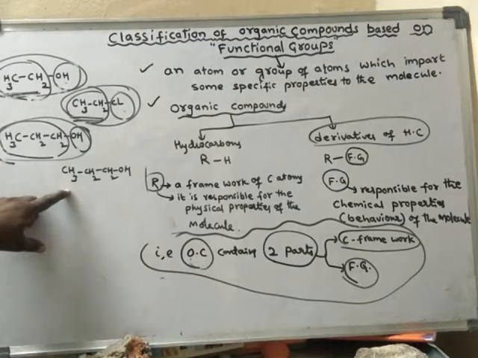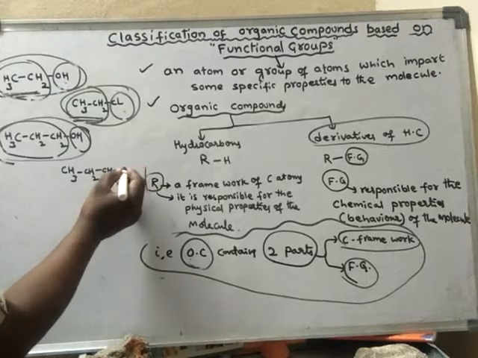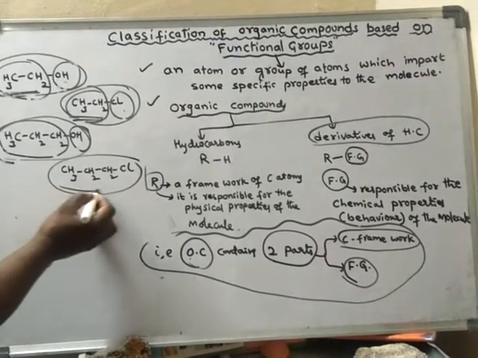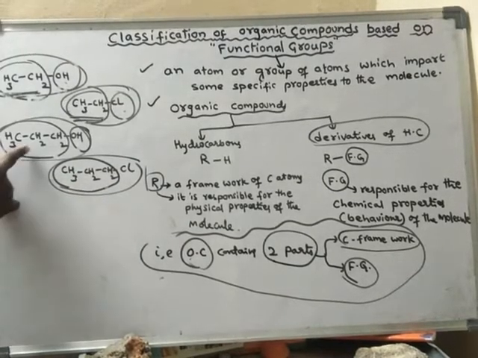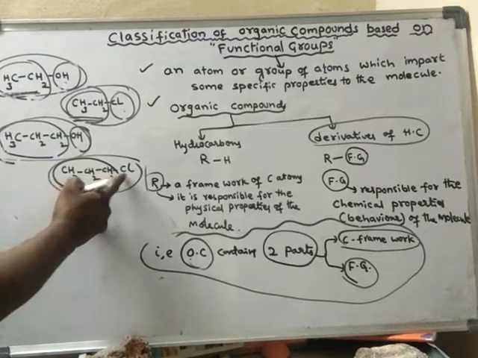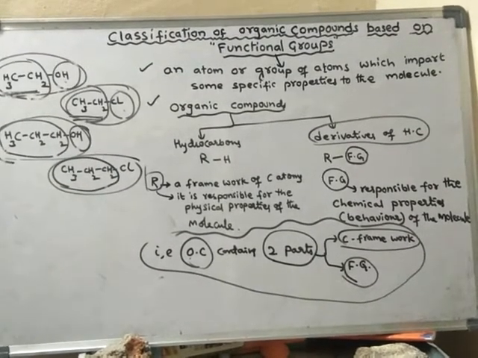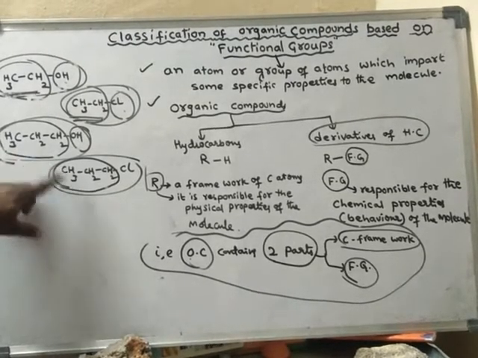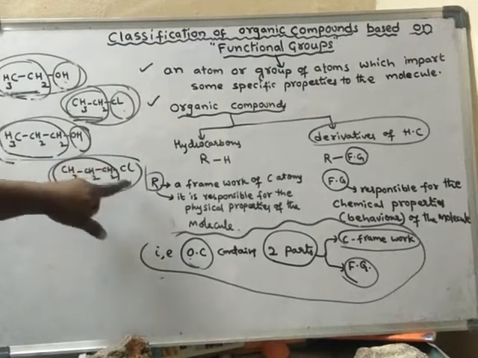See now this one. Now compare these two. Here this one is CH3 CH2 CH2, here also CH3 CH2 CH2, but one is attached to OH and the other is attached to Cl. So now the carbon framework is the same in both the cases, but they differ in their chemical properties.